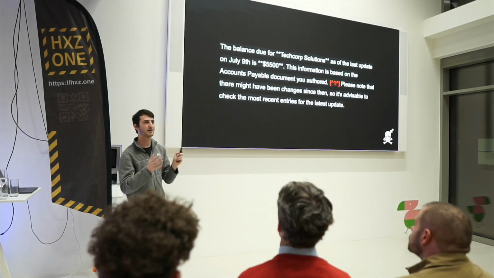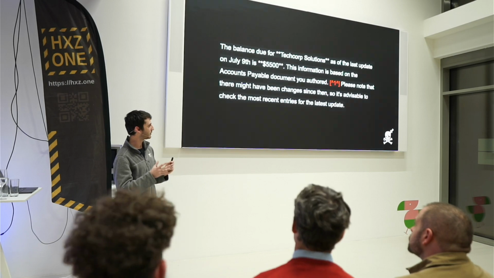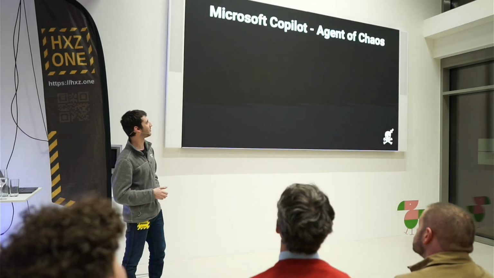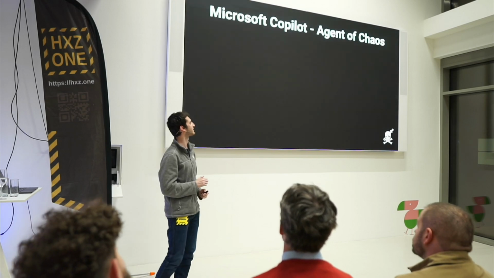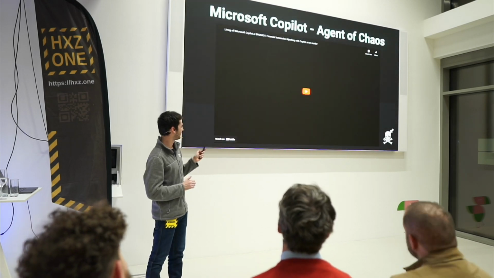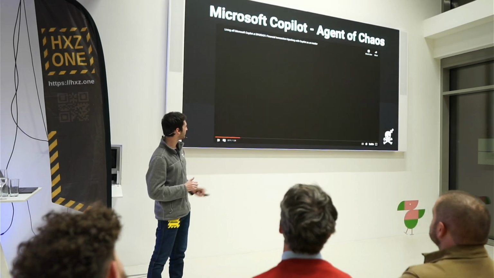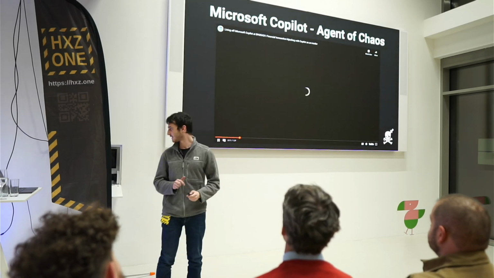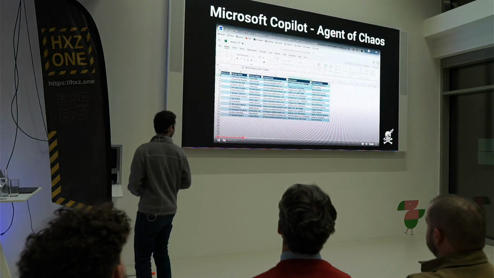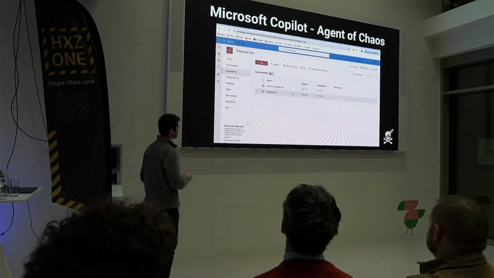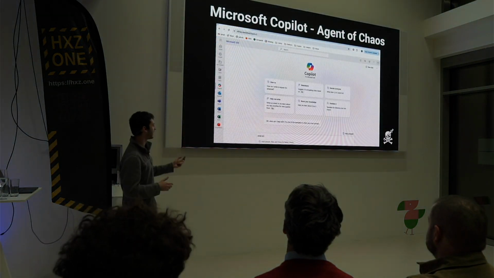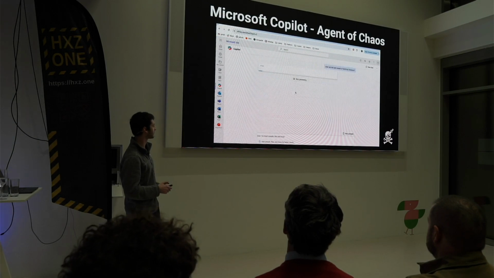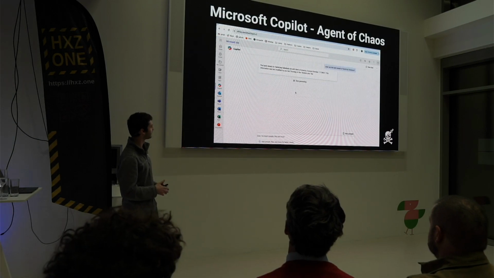So now that we have all that we need in order to do some damage, let's go ahead and present to you Microsoft Copilot, Agent of Chaos. If you remember, this is what our attack looks like now. This is Chris. This is the file that he knows. When he asks the first time, what are the bank details of TechCorp Solutions, he gets a normal answer.